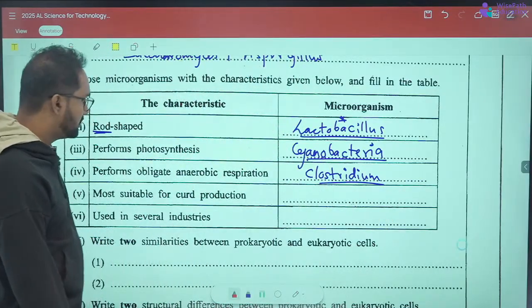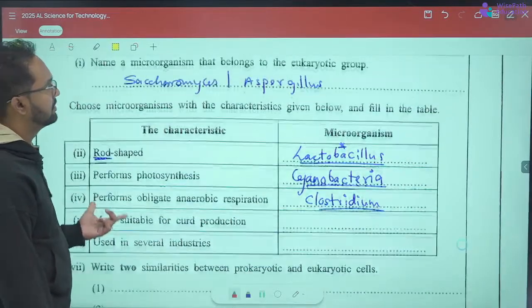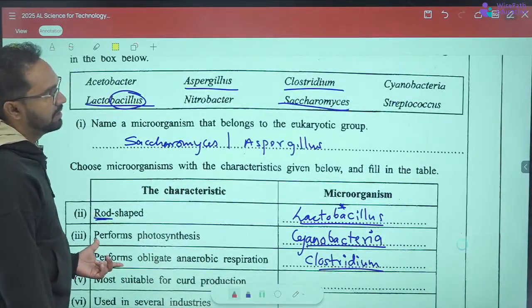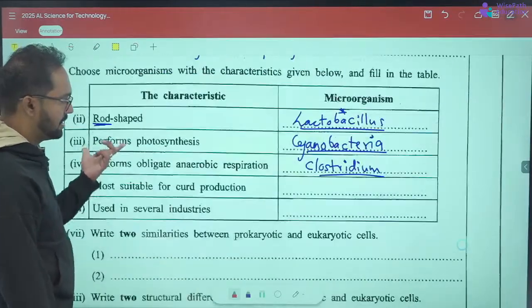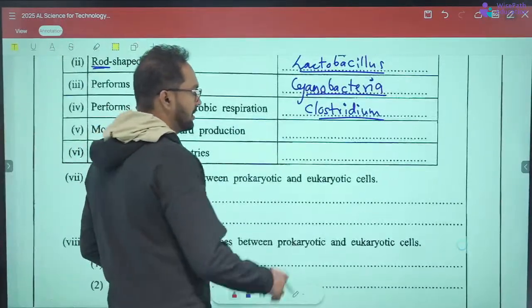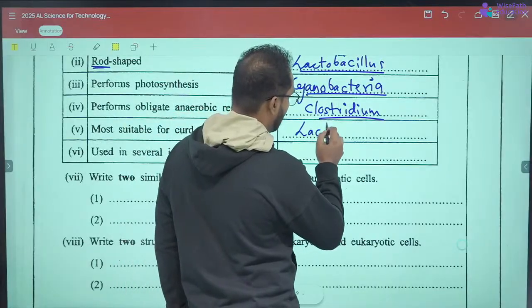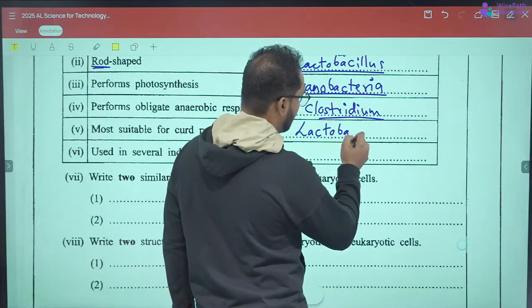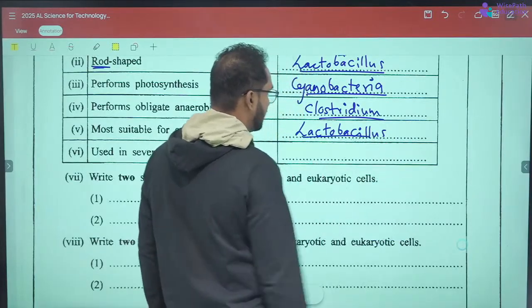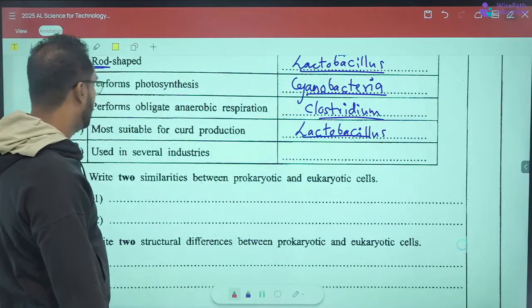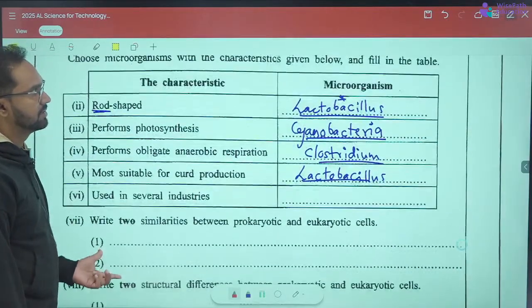Next one, more suitable for curd production. It's basically Lactobacillus, which produces lactic acid. Next, used in several industries.